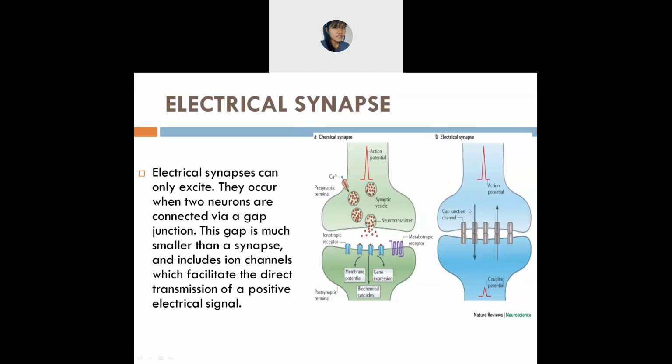And in this electrical synapse, you will mostly see it in the CNS, such as the spinal cord and the olfactory bulb, and you will get it in your eyes. All these areas have this electrical synapse. And in this electrical synapse, you will get mostly positive electrical signals.